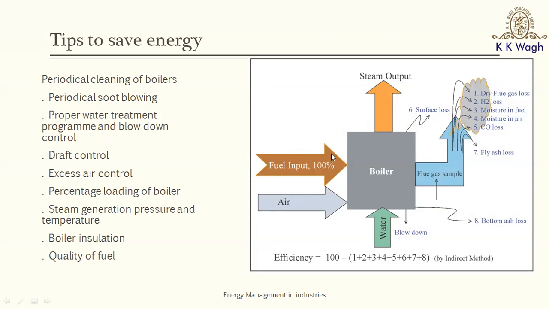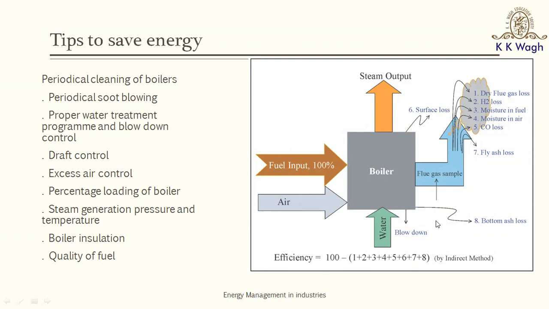So an optimum quantity of air has to be supplied, and this can be done by draft control and excess air control. These two things are significant in ensuring that these losses are minimized. Then, to ensure that the heat exchange is good, we need to do periodic cleaning of boilers. Soot has to be blown. There are also blowdown losses, which we do not consider in the efficiency calculations, but which are significant.